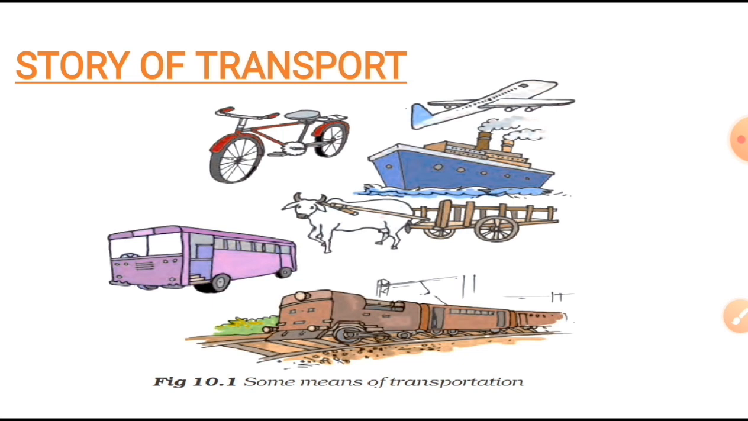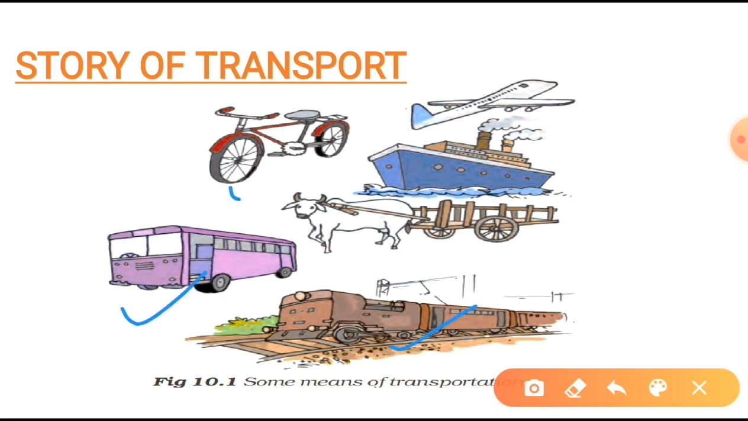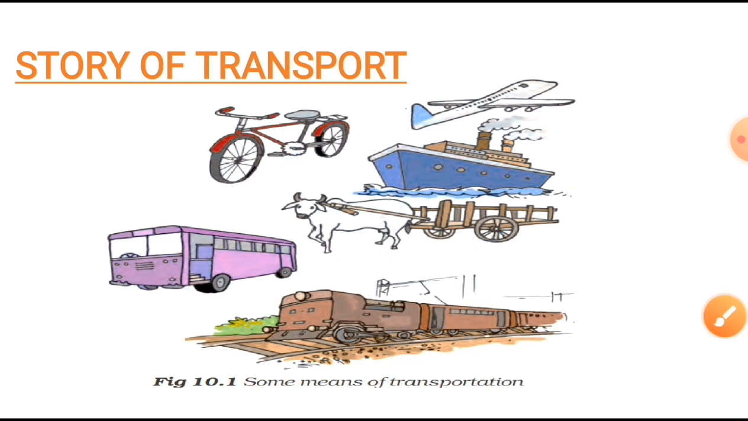Now have a look. Here some pictures have been shown to you and these pictures are some means of transport which you are using on land, in air or in water. Have a look. Train, bus, cycle, bullock cart. The means of transport which you are using on land. Okay, then this is the ship. Obviously, you use it in water. Finally, aeroplane. We know that aeroplane fly in air. Now let's move to the next topic.